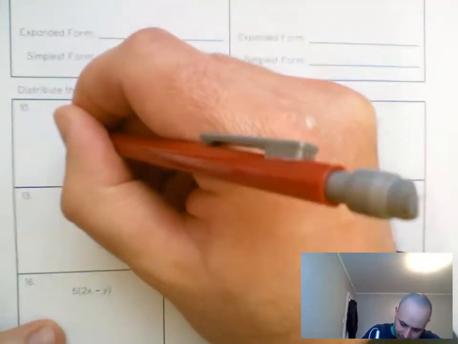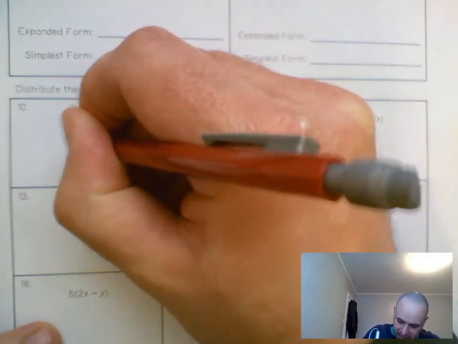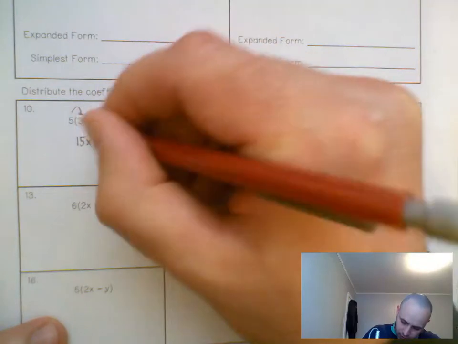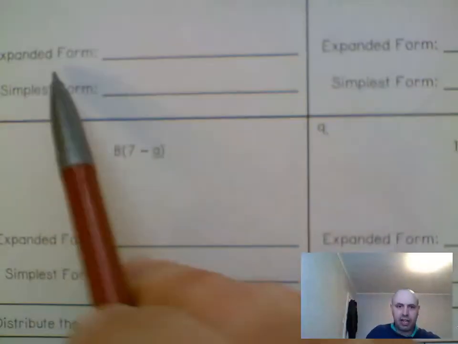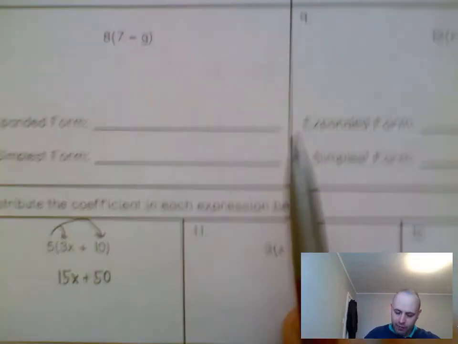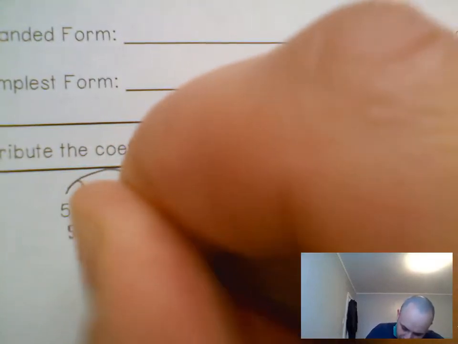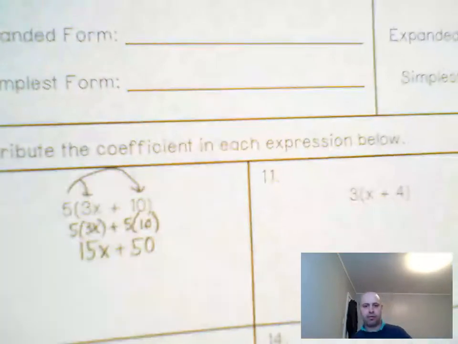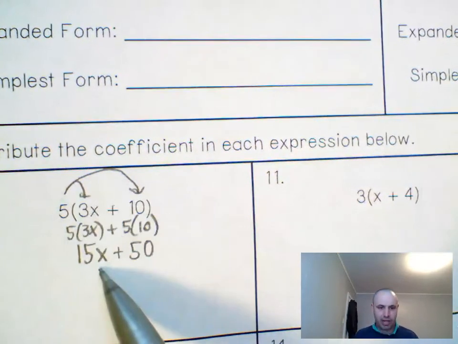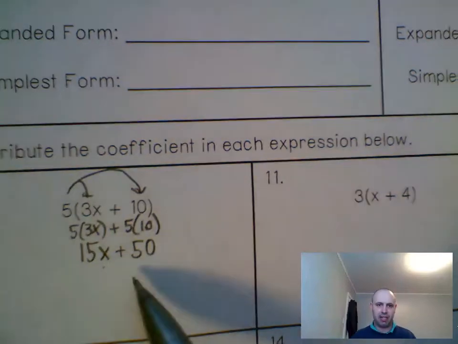This would be 5 times 3x will be 15x plus 5 times 10 would be 50. Okay, now I'm cutting out that intermediate step. So they're calling it up here expanded form. So if you wanted to put that expanded form, you could say 5 times 3x plus 5 times 10. Okay, I'm just saying 5 times 3x is 15x, and 5 times 10 is 50.